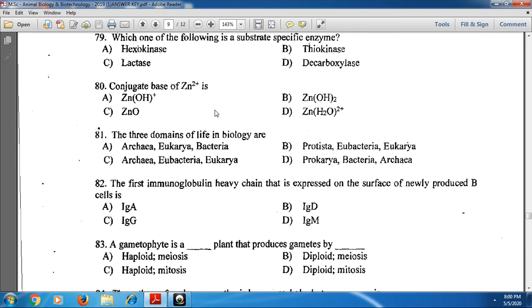And next 82. The first immunoglobulin heavy chain that is expressed on the surface of newly produced B cells. Newly produced B cells mainly produce the immunoglobulin heavy chain of IgM. In the primary immune response, it mainly produces IgM.